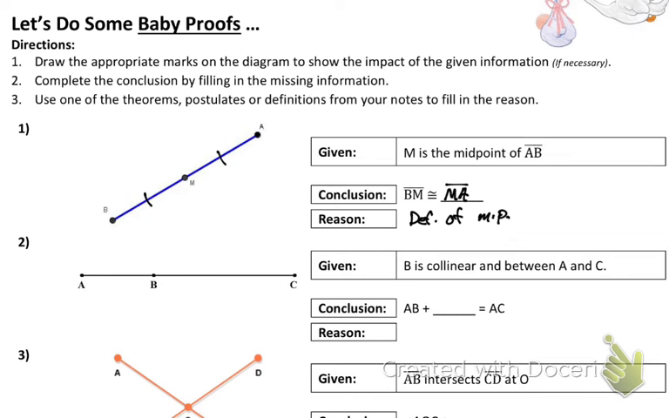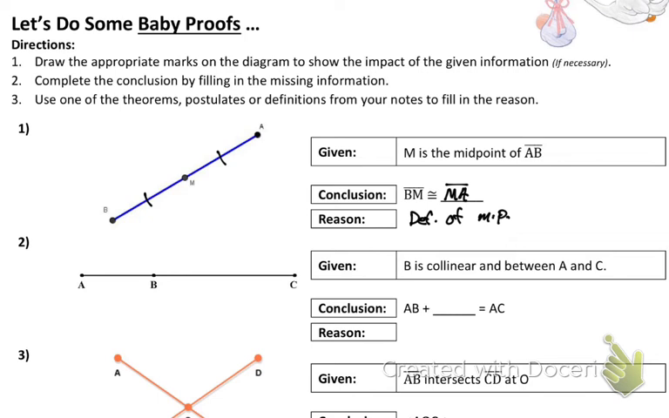B is collinear between A and C, so that just means it's between. We can't really put any marks on there. Nothing's congruent. All it says is it's between there. It's already drawn for us. But then it says AB plus something equals AC. Raise your hand and tell me what we're filling in that blank for. Yeah, either one.